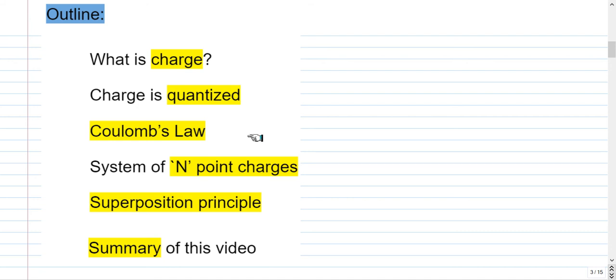Coulomb's law gives the force between 2 point charges which are separated by a distance. If you have more than 2 point charges, like in a system of n charged particles, then we can use the superposition principle to get the force on any particular charge due to the remaining charges. Finally, I will summarize this video.